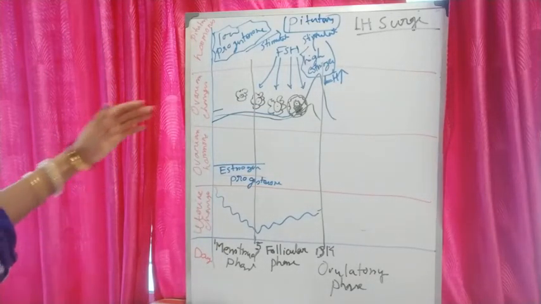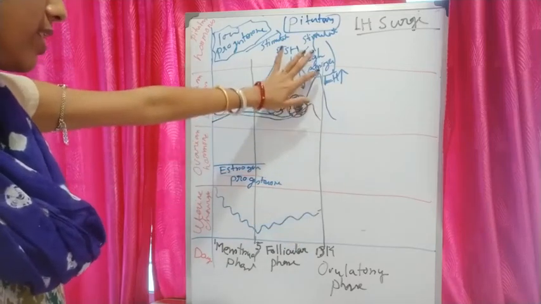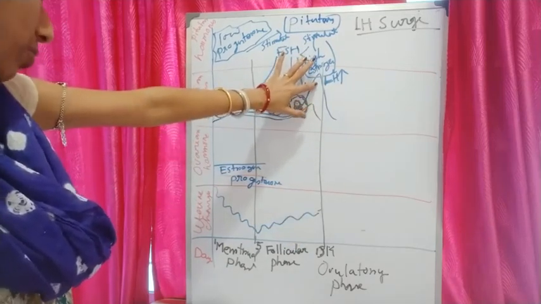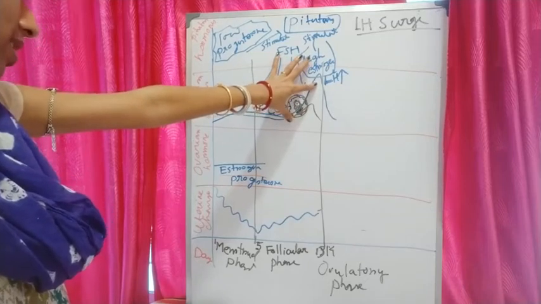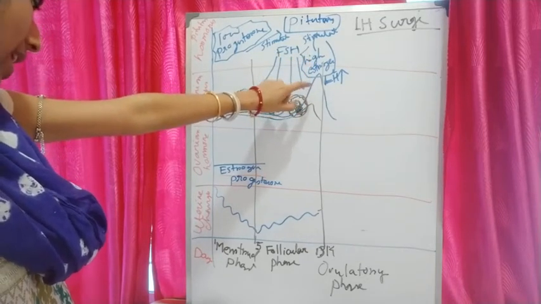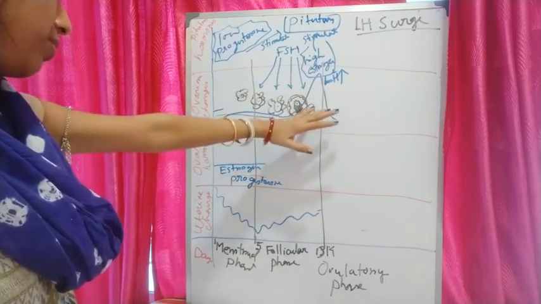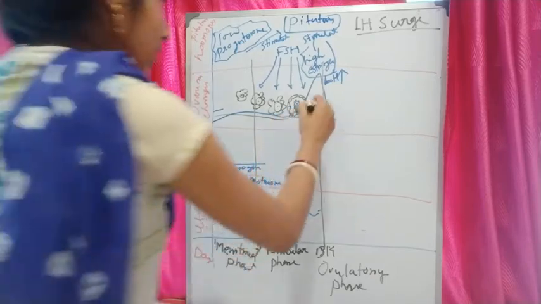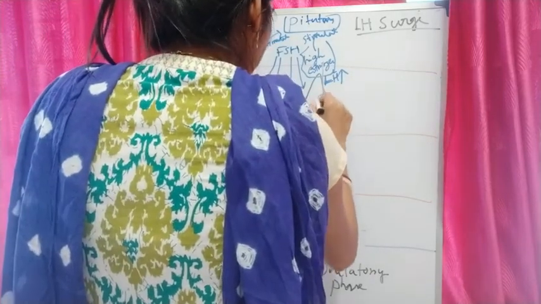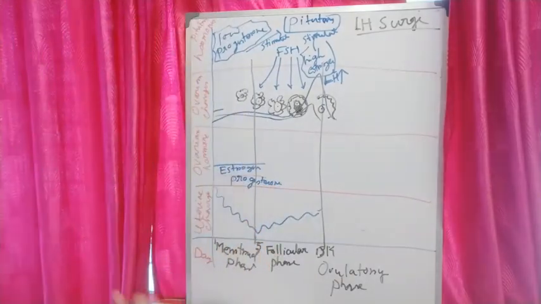Now, at the middle of the cycle, that means on the 14th day, rapid secretion of LH will cause the LH surge, leading to the rupture of the Graafian follicle. At that time the Graafian follicle will be ruptured, and ovulation will occur.